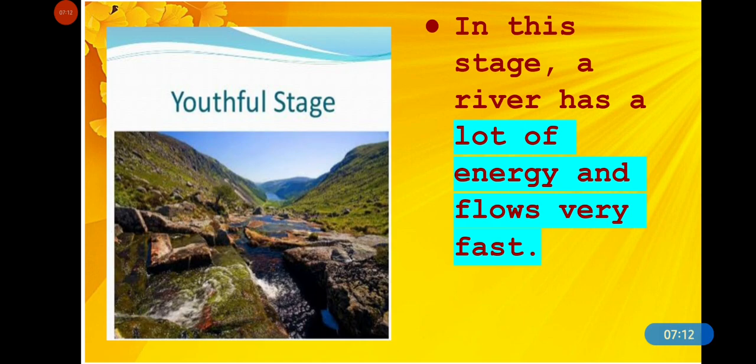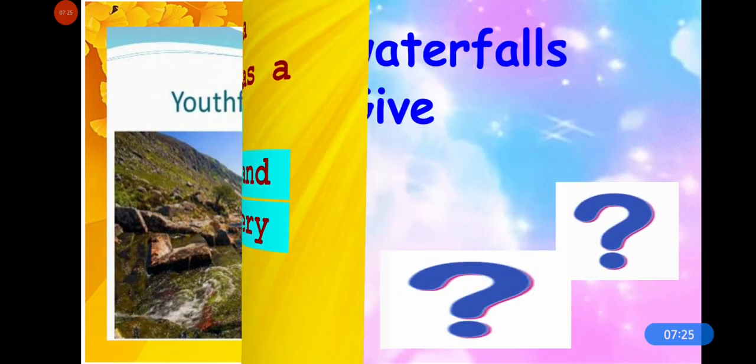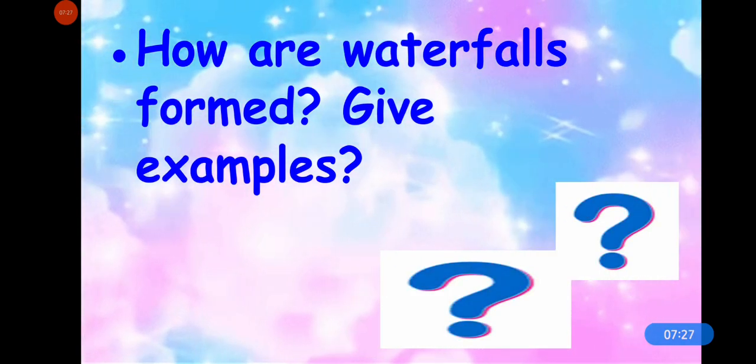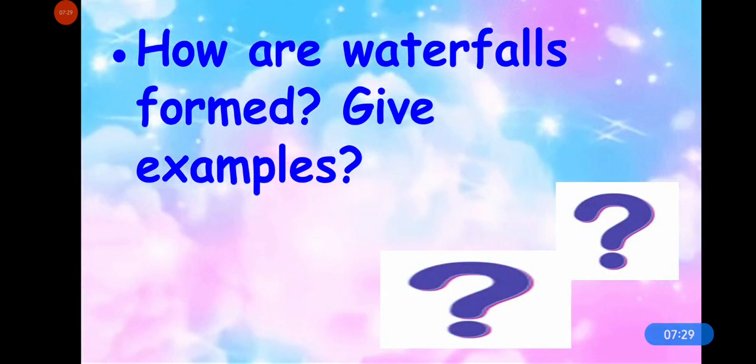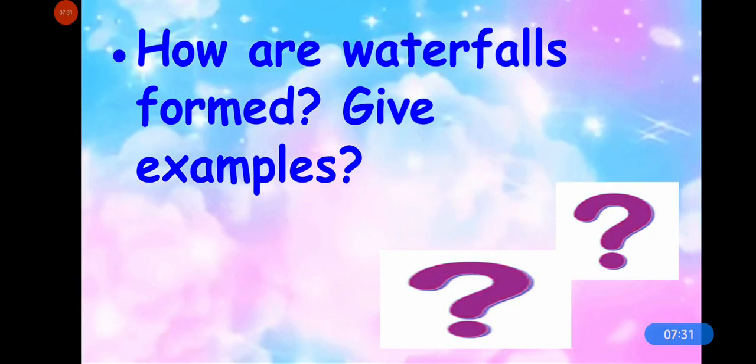Okay, what is the name of the river in this stage? The name of the stage is youth stage. And in this stage, the river has a lot of energy and moves very fast. Now answer, how are waterfalls formed? Give examples of some waterfalls.